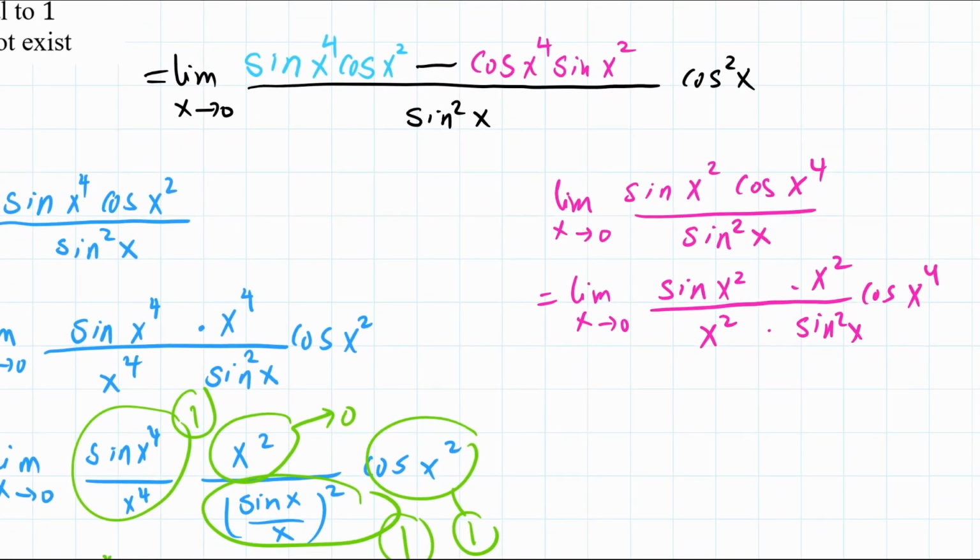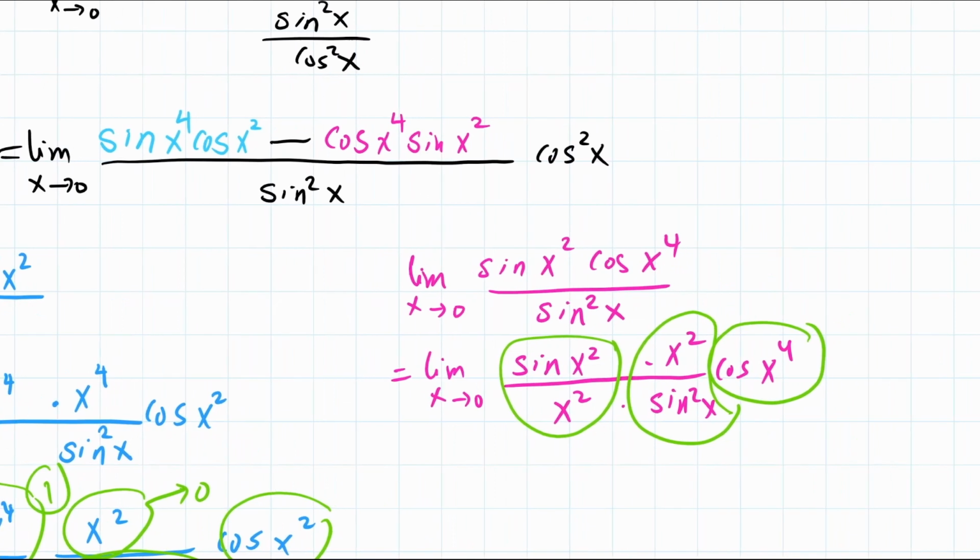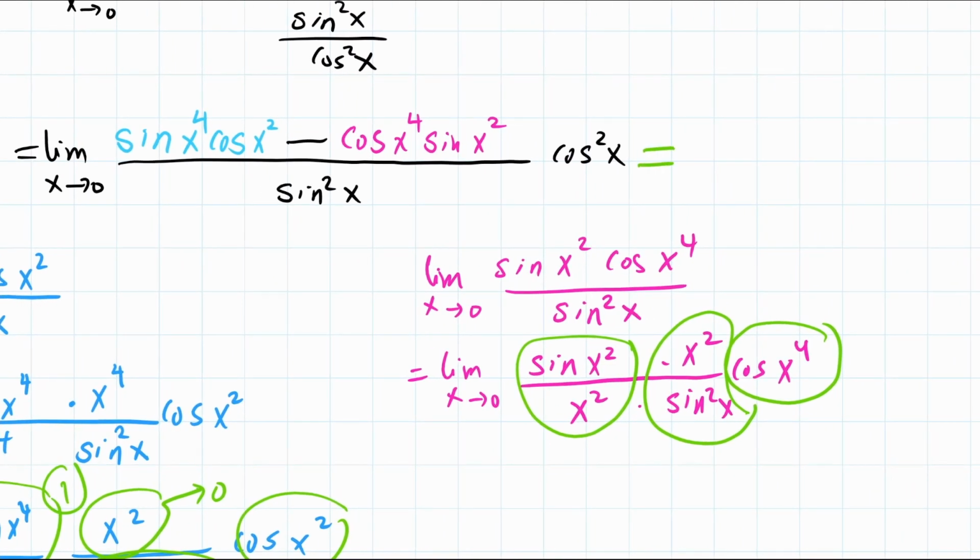Again, without going into the details again, this is going to be 1. If w is equal to x squared, that's 1. Now this is also 1 because this is sine x over x, everything is squared in the denominator, that's also 1, and as x goes to 0, cosine 0 is going to approach 1, so everything is just 1. So the result of this limit is going to be equal to, that's a 0 minus 1, and then of course the limit of this is just 1, so multiply that by 1 and the result is just minus 1.